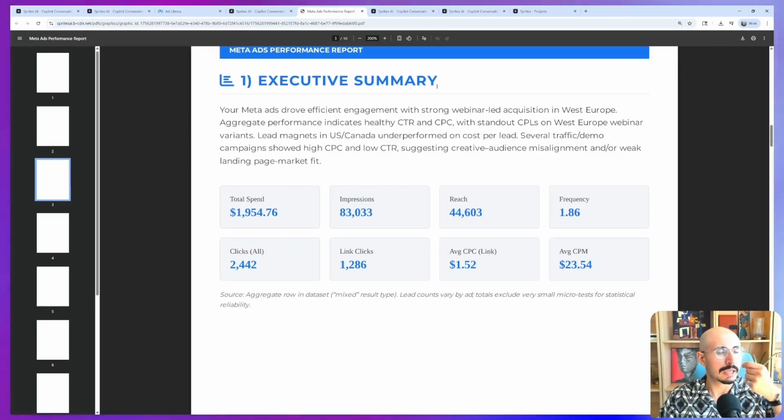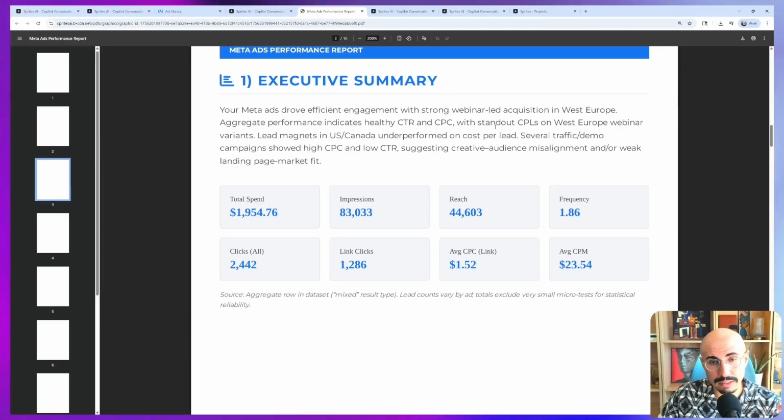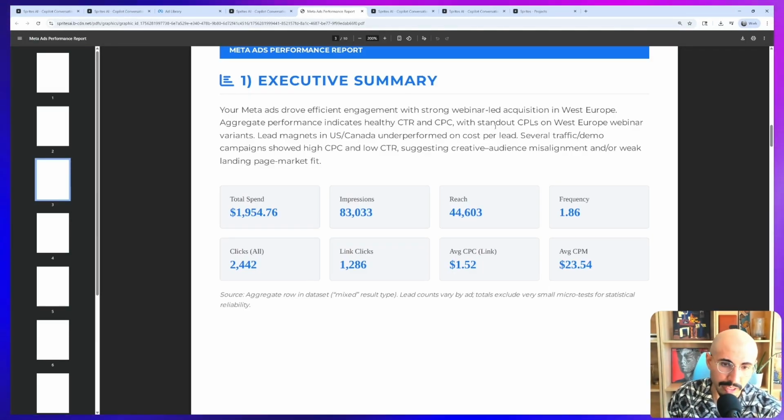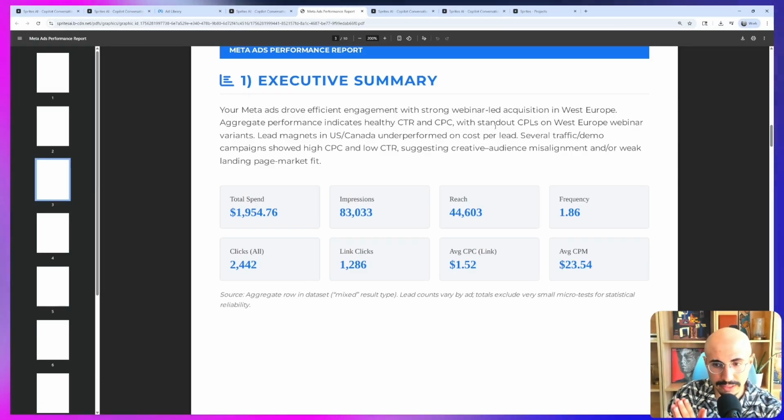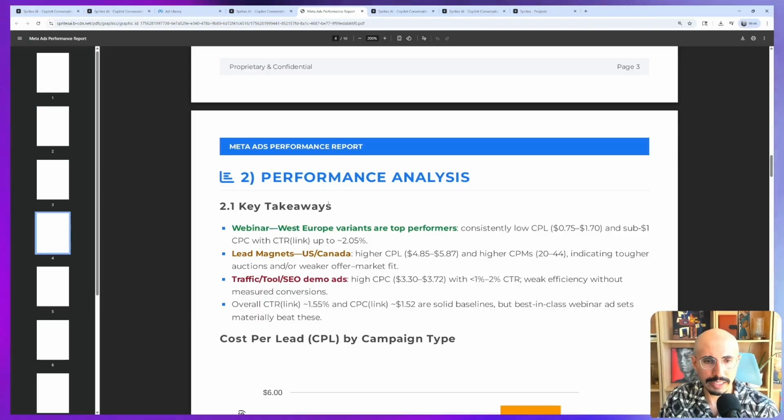So instead of me needing to go into my dashboard and look at everything and pull all this data, this is useful for showing someone else on your team for quick context, right? If you're the one running the ads and you want someone else to look at it, this is a great quick way to produce a summary and get some insights, right?